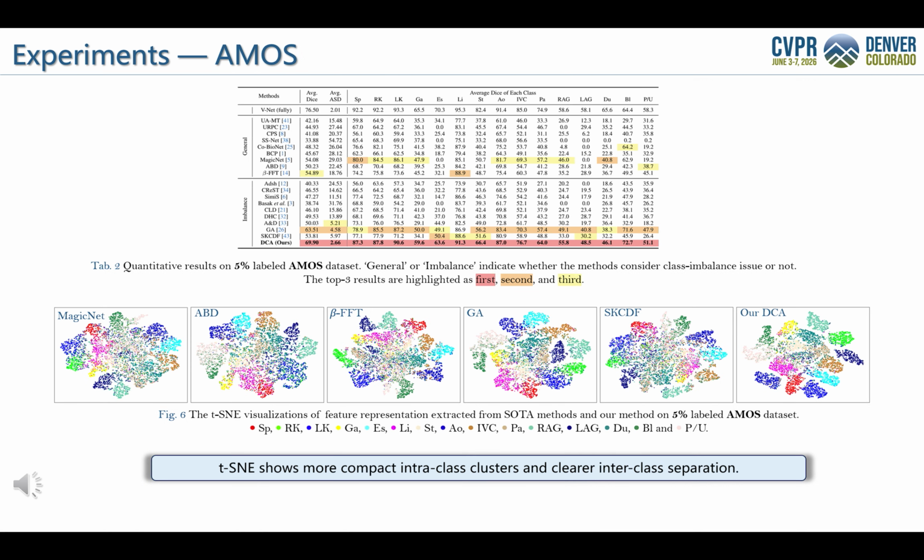Tab 2 presents the quantitative results on the AMOS dataset with 5% labeled data. AMOS is larger and more challenging than Synapse, with 15 foreground organs. DCA again achieves the best performance with an average dice score of 69.90. It outperforms the second-best method, GA, by 6.39 percentage points and achieves the highest dice score across all organs. The t-SNE visualization in Fig 6 further shows that DCA learns more compact intraclass features and clearer interclass separation, which supports its effectiveness for multi-organ segmentation under class imbalance.